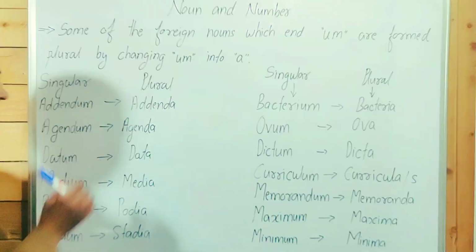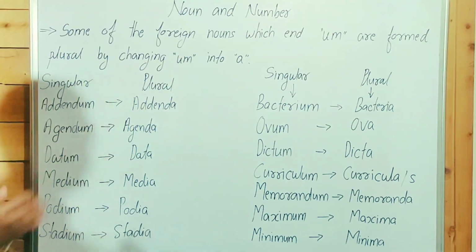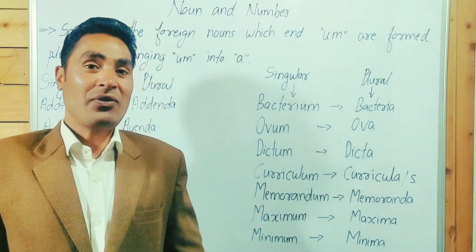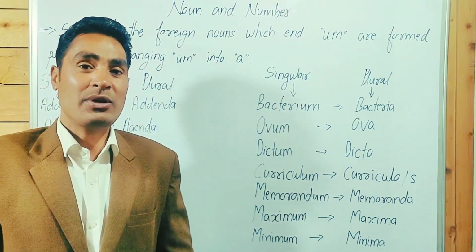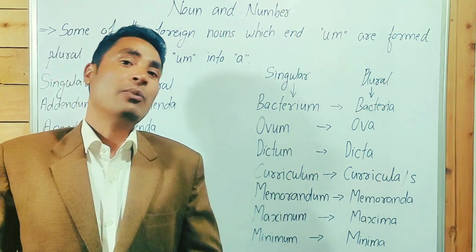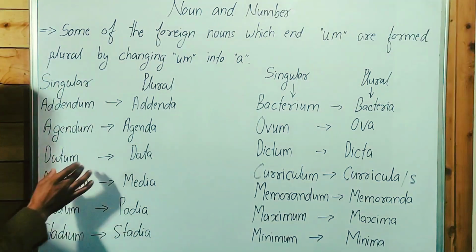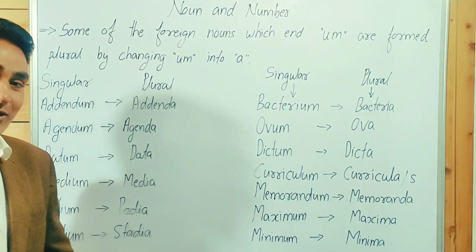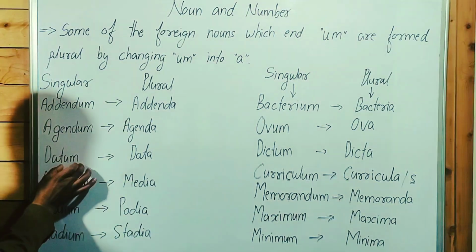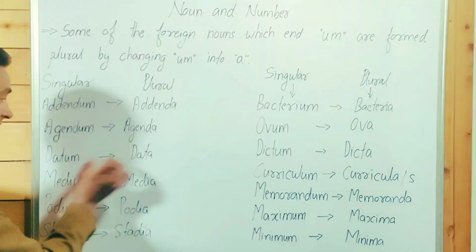Agendum, agenda. Guys, point to be noted: agendum singular, agenda plural. For the plural, we have to remove um and write a in place of um. Agenda means a list of items to be discussed at a formal meeting. That is called agenda. Agendum singular, agenda plural. Datum, data. These are very formal words, not daily use words. Datum, data. It's not data, it's data. The correct pronunciation is data. Datum, data.